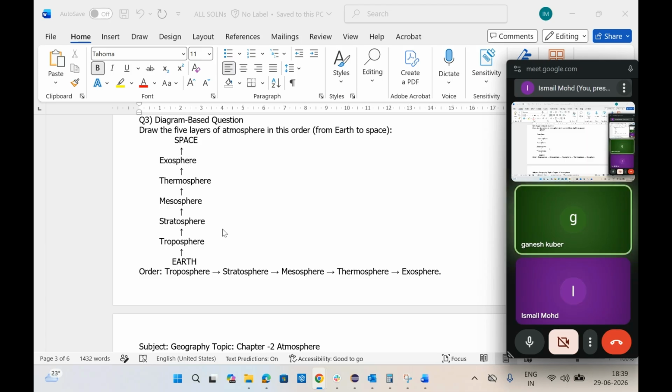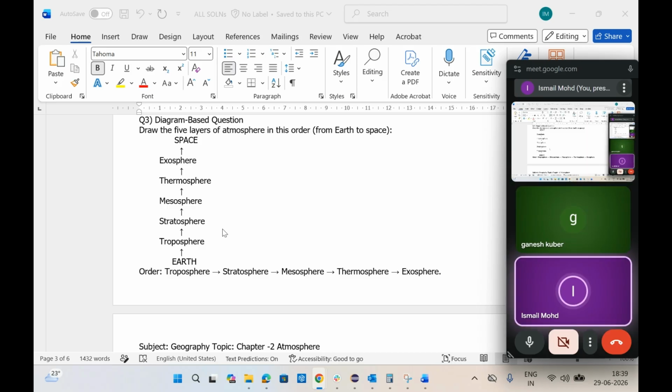And the stratosphere extends from 18 to 50 kilometers, the mesosphere 50 to 80, the thermosphere 80 to 400, and then the exosphere 400 to 1000 kilometers. These ranges also you have to remember. How will you remember this?